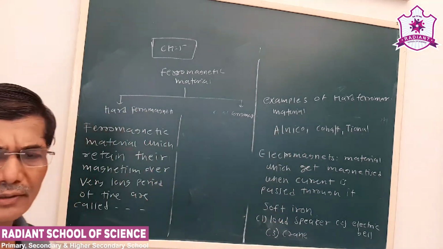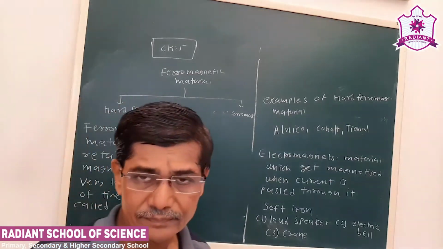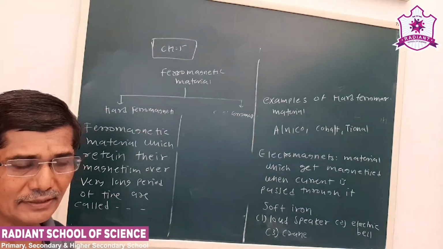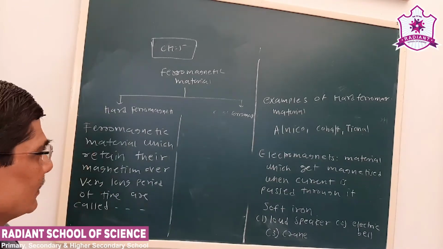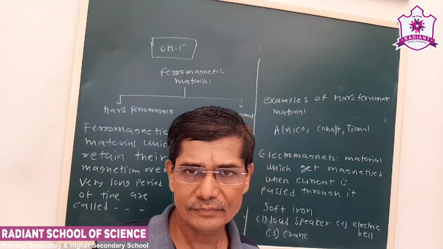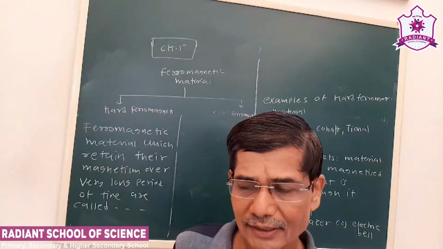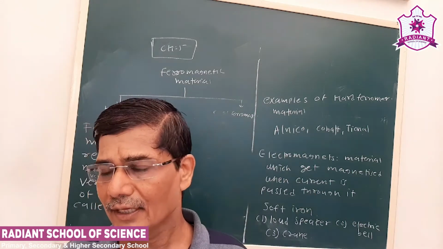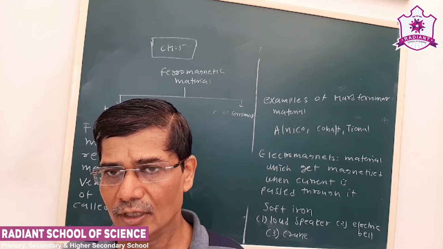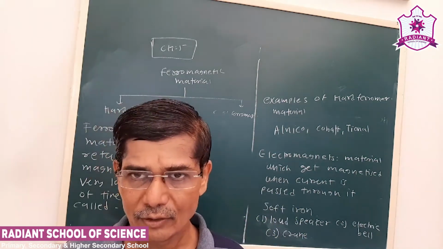Now these are all basic information. So with that we come to the end of the theory part of this lesson. We talked of hard ferromagnetic material and soft ferromagnetic material. Nowadays, what we study in the theory part is the most basic thing. I don't know if you might have seen a floppy disk or the cassette of a tape recorder.